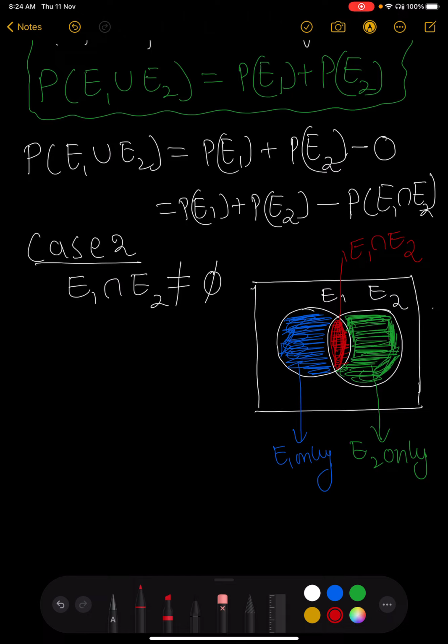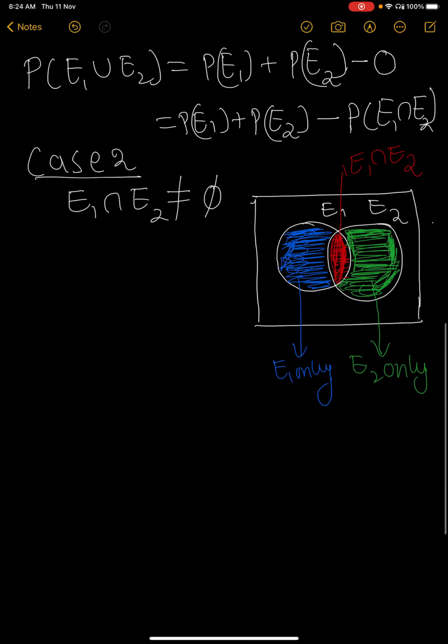Now we take E1 union E2 from the sets concept. E1 union E2, how to write?